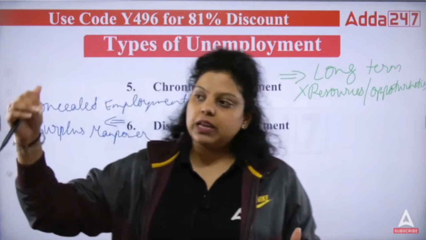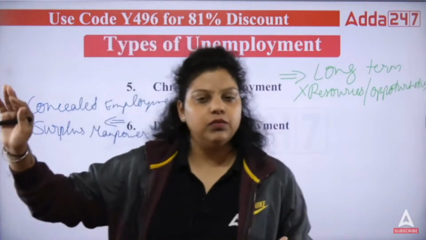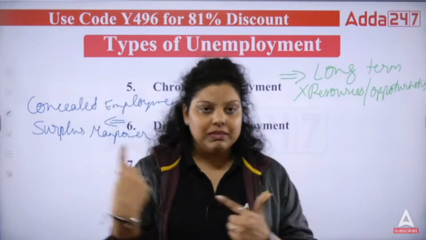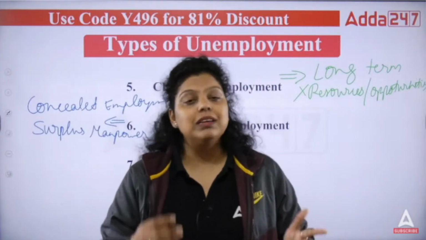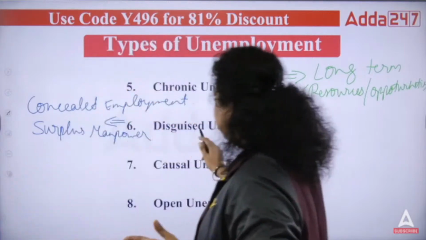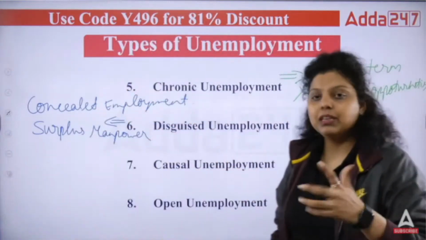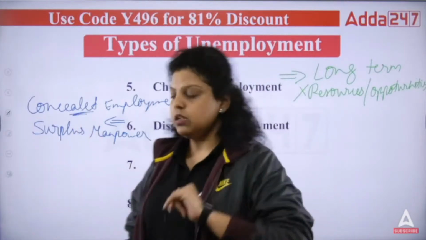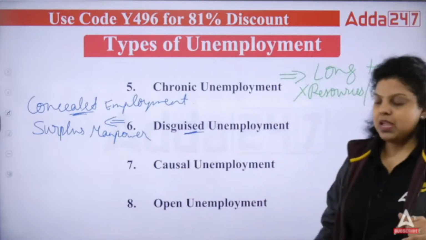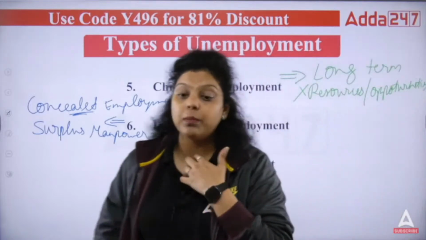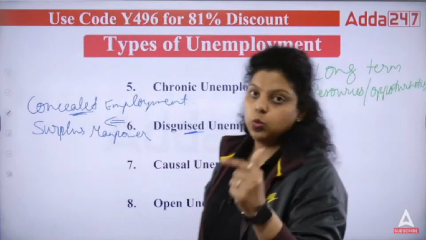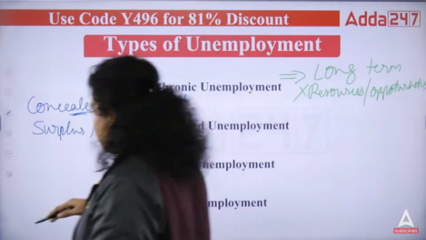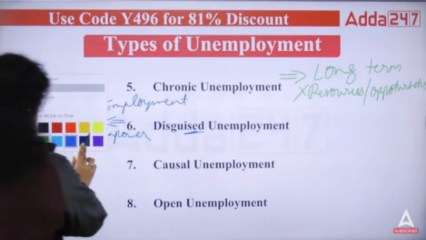So if we tell them that you can go for leave of 1 month or 2 months, it will never affect the company's business or the classes of the company, because they are extra manpower, and that creates disguised unemployment. They are employed, but they are not working. Their productivity is 0. That's why it is also known as concealed employment, or disguised unemployment. This is the surplus manpower, when more manpower is available in comparison to the work. Their productivity will be 0. They are there or not, it doesn't affect the company.